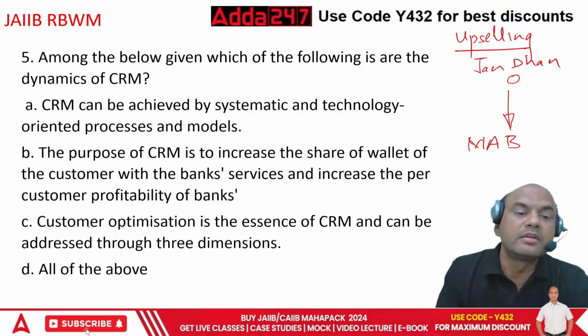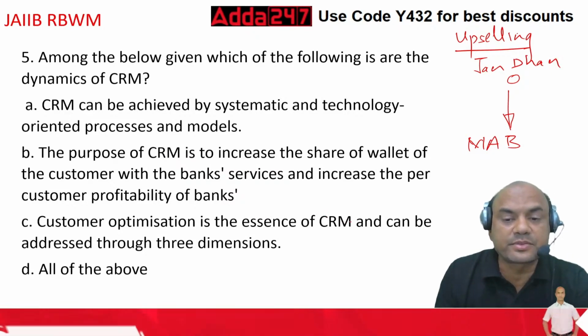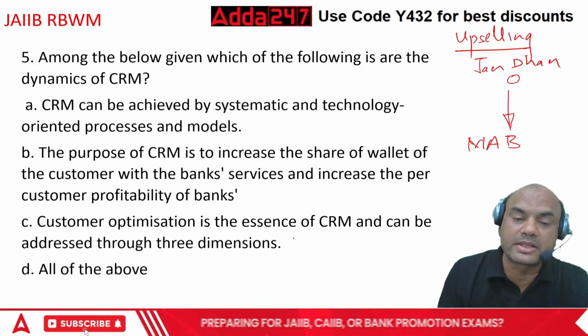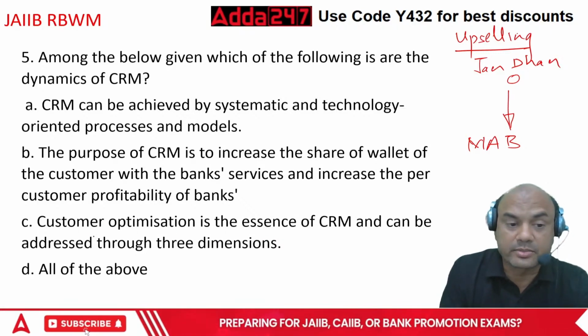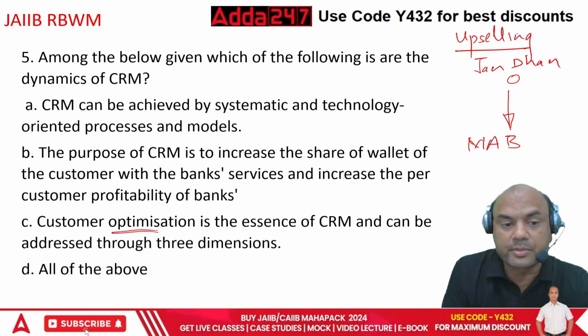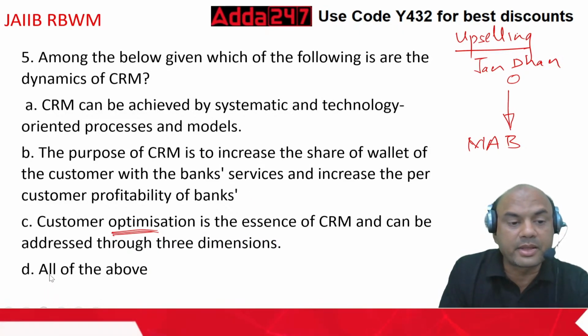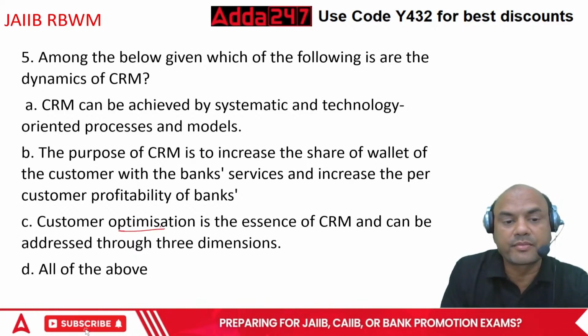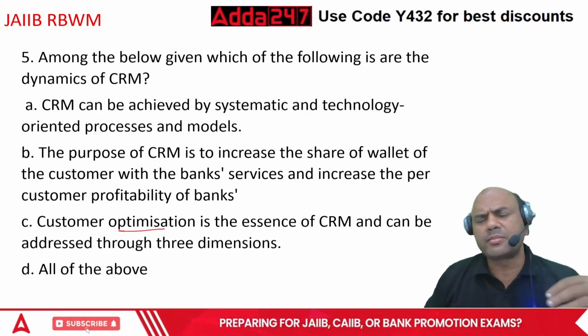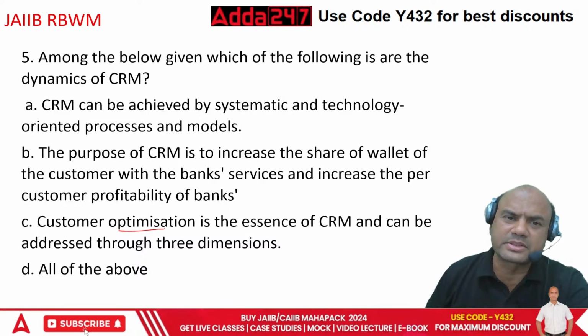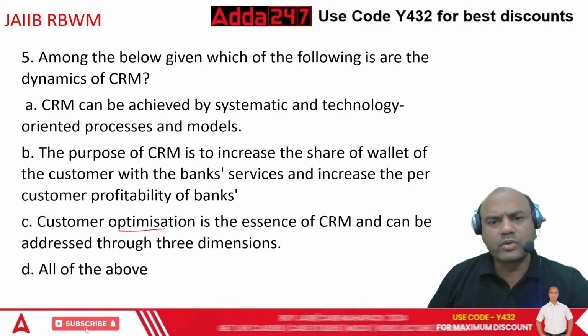Okay. Now see, customer optimization is the essence of CRM and can be addressed through 3 dimensions. So customer optimization, remember this word, optimization. It's not maximization. Got it? Optimization and maximization are different. Maximization means I'll get maximum customers. Do I need maximum customers? No. We don't need maximum customers.